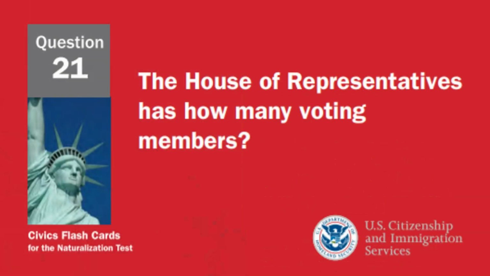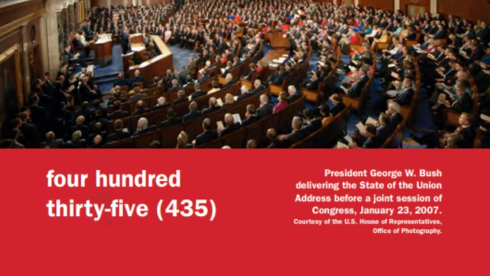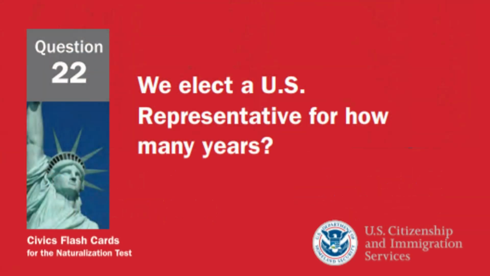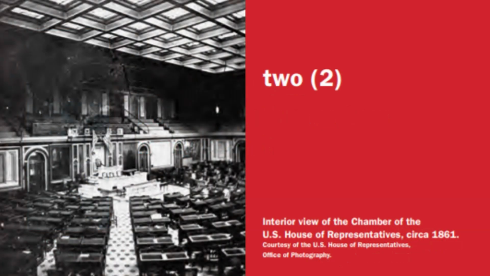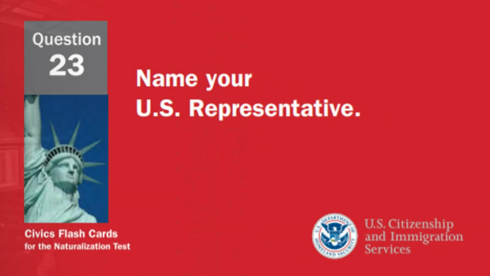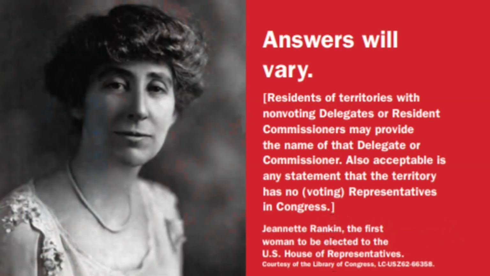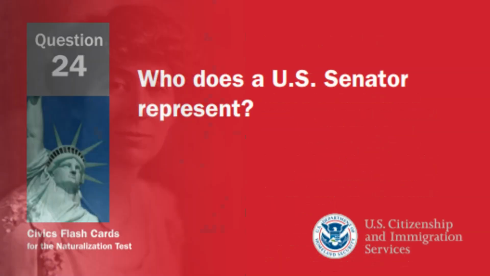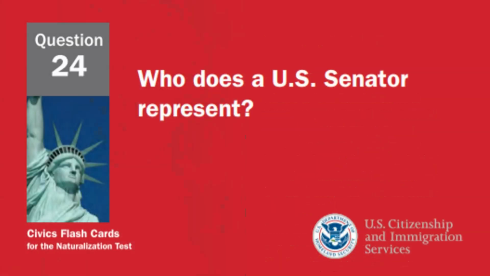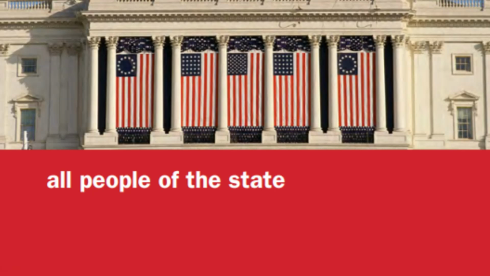The House of Representatives has how many voting members? 435 voting members. We elect a U.S. representative for how many years? 2 years. Name your U.S. representative. Answers will vary. Please go to the description part of this video for a link to the answer. Who does a U.S. senator represent? All people of the state.